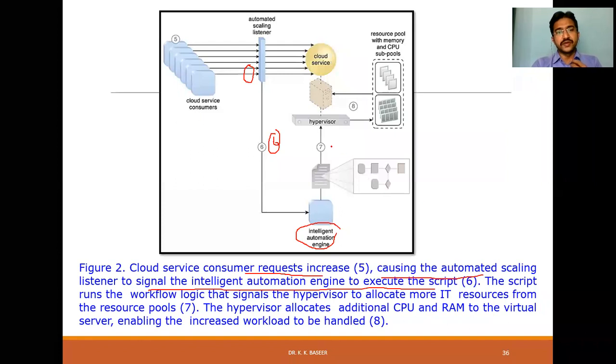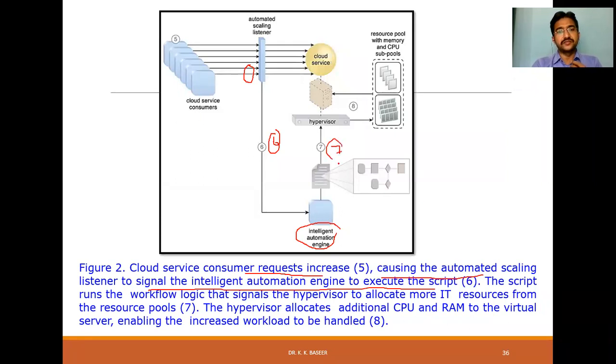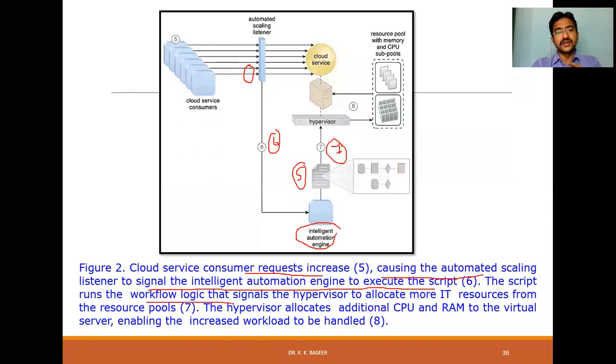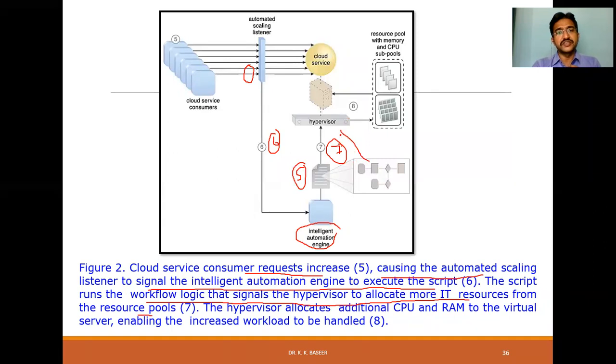Now in the 7th step, as I said, this is a script. Now this script has to be executed. The script runs the workflow logic that signals the hypervisor to allocate more IT resources from the resource pool. So in this 7th step, the script gives directions to the hypervisor: please allocate more instances from the resource pools.